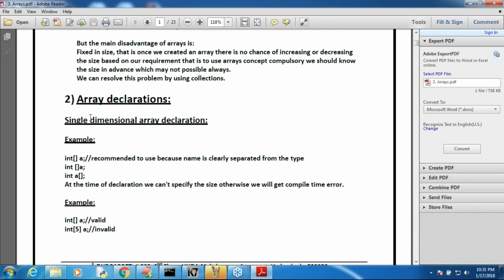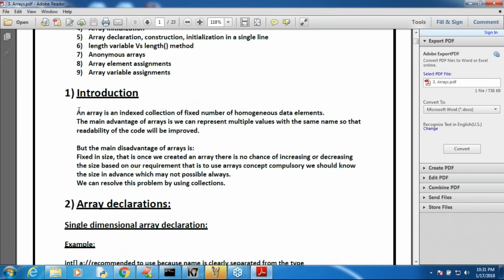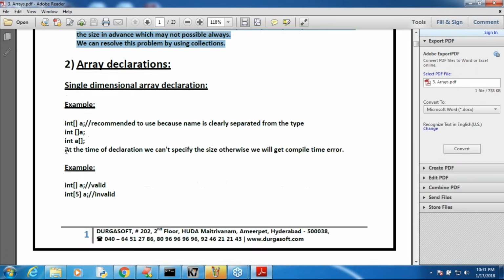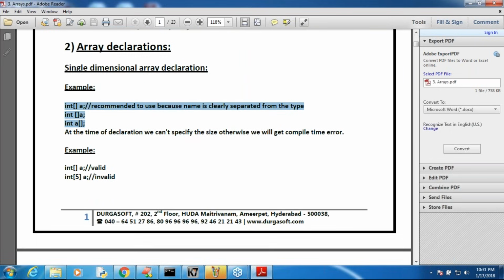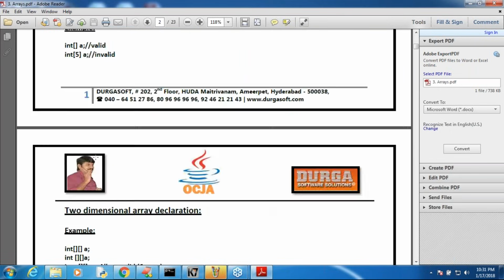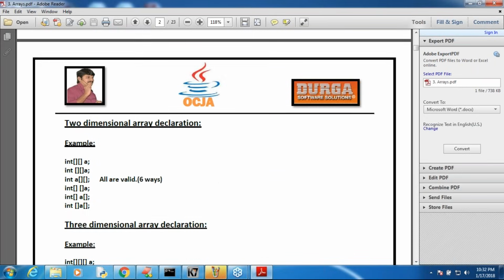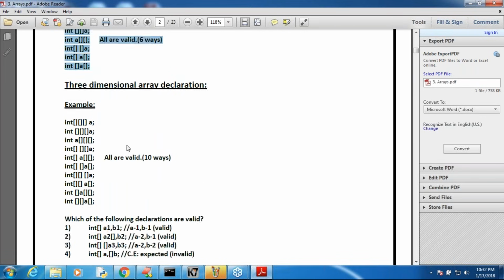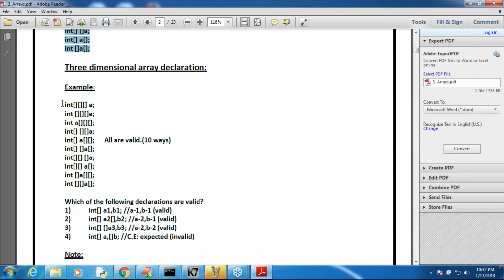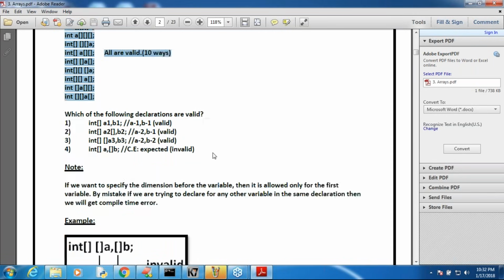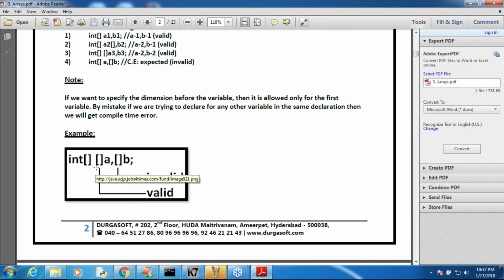Here just observe the introduction. What is the advantage of an array? What is the disadvantage of an array? Next, array declaration. In how many ways can we declare a single dimensional array? Sir, this one is valid, but this one is invalid. At the time of array declaration, we are not allowed to specify the size. Next, two-dimensional array declaration, and three-dimensional array declaration, like this. After that, I covered this point very clearly: before the first variable it is valid, but before the second variable it is invalid. I already explained this point clearly, right?